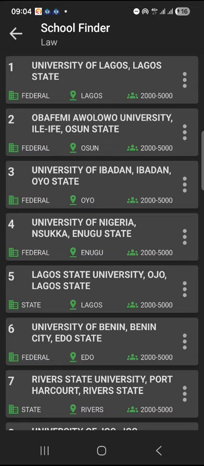These are some of the key information you need to take note of before you fill the JAMB form. It's not just about, oh, I want to study law, I want to study medicine. The question is, are you ready to face the heat? Are you ready to go the extra mile to score a very high score? I'm not saying you can't. You can beat the score. You can score as high as 370, 360.